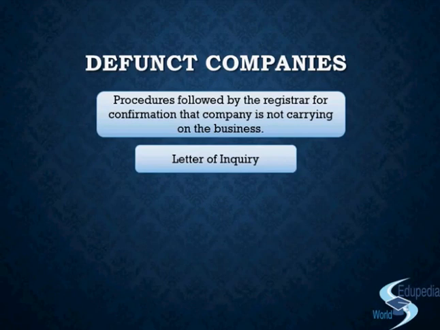But again, in that situation, if they are not able to hold the statutory meetings or file the statutory report, then even the registrar can go for the winding up procedure as well. It can file a petition to the court. So basically, if to that extent they are defunct, that they are not even able to meet the statutory liabilities that they have, then the registrar will not strike off the name, he would apply to the court for liquidation, for winding up of the company, right?